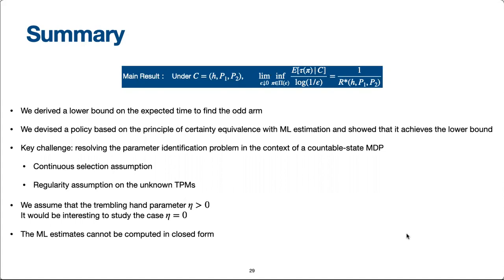Why then stick to ML estimation in spite of its computational intractability? Why not use a simple policy that samples the arms repeatedly to estimate the TPMs? We answer these questions in detail and justify the utility of our approach in the full version of our paper, the archive link to which is provided here.